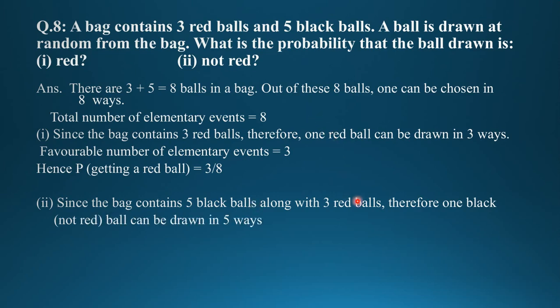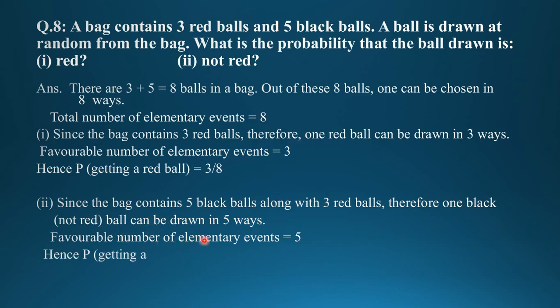Now, since the bag contains 5 black balls along with 3 red balls, therefore 1 black, not red, ball can be drawn in 5 ways. Favorable outcome 5. So, the probability of getting a black ball is 5 upon 8. Clear? You know that the formula for probability of any event is equal to the total number of favorable outcomes to that event upon total number of outcomes.